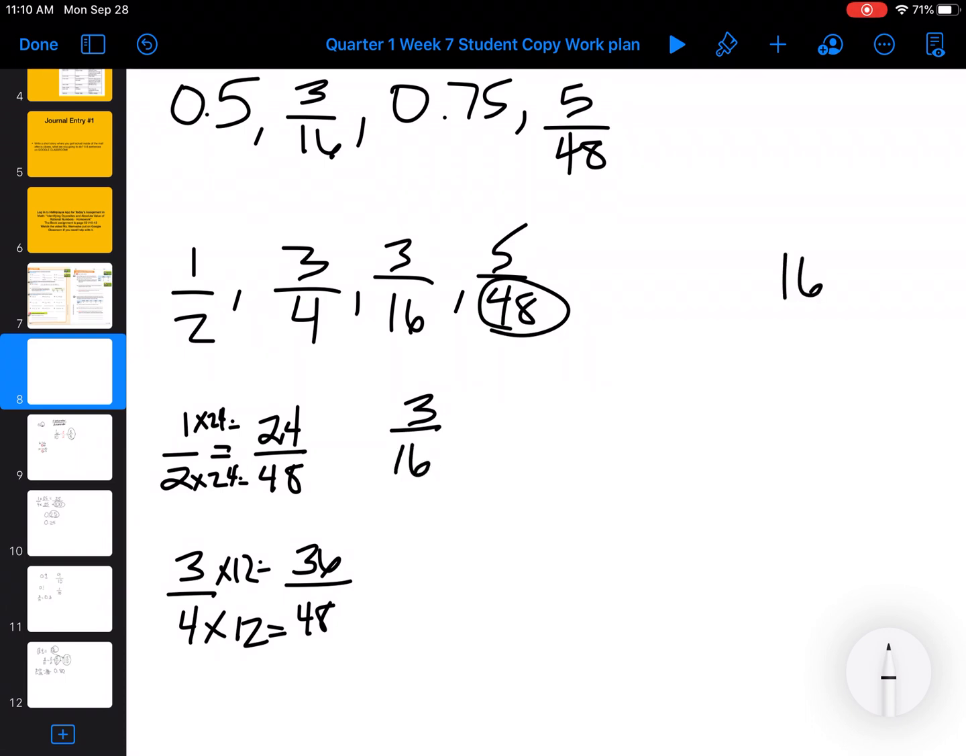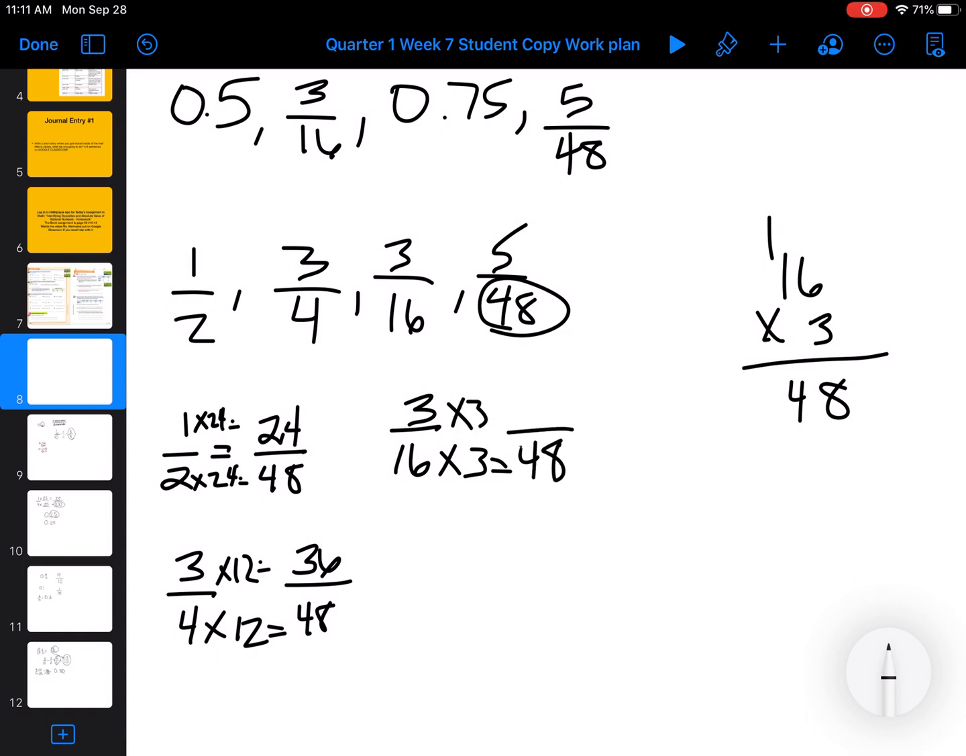Then I have 3/16. And it's 16 times 3, I believe, but I'm going to check. 6 times 3 is 18. 3 times 1 is 3, plus 1 is 4. Yep. 16 times 3 equals 48. So I'm going to do 3 times 3, which is 9. And then the last one I don't need to do anything to because it already has the denominator of 48. So I have 5/48, 9/48, 24/48, and 36/48.